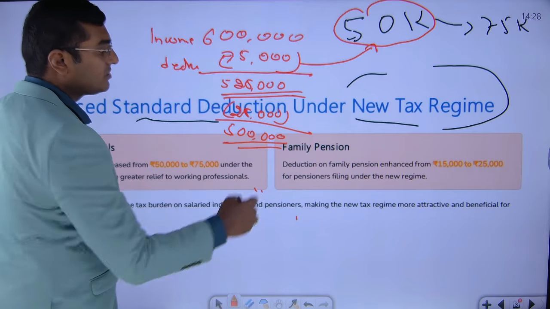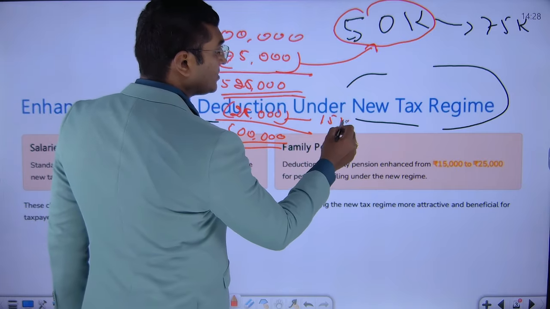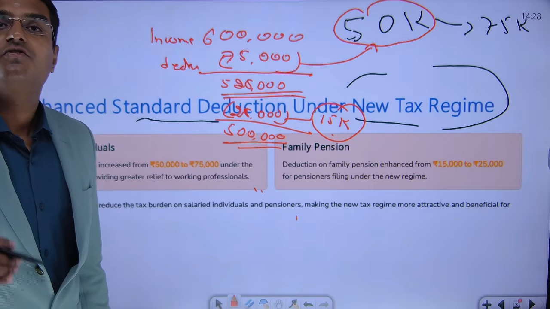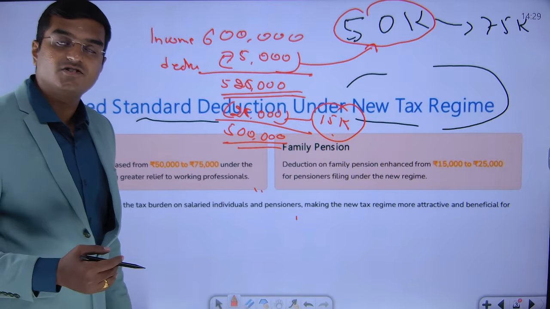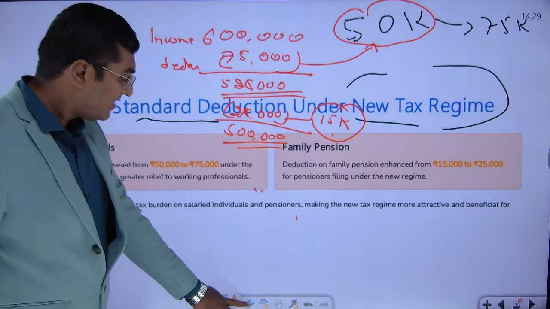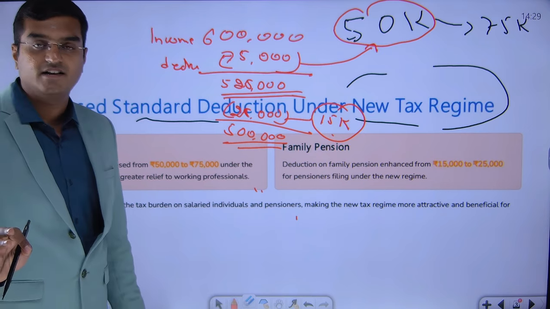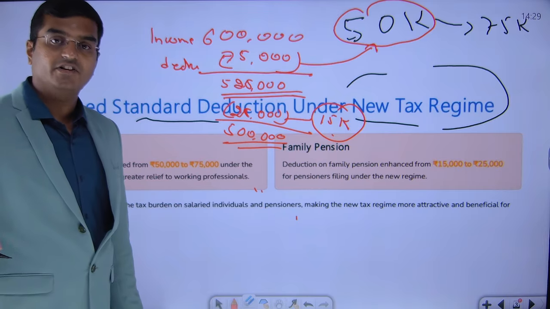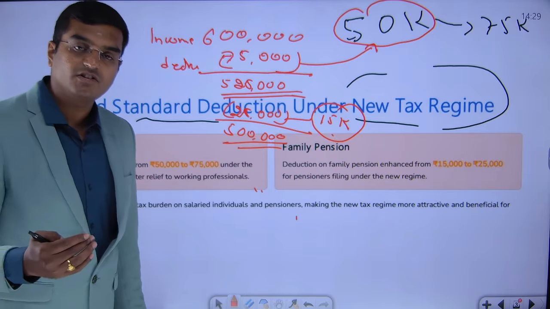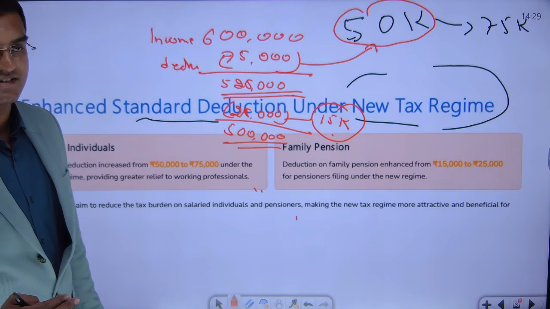So please make a note of this also. Earlier, instead of this 25,000 rupees, what was the amount? It was only 15,000. So this 15,000 rupees got increased to 25,000 rupees. So that is a major change which we see in this particular amendment. Okay, friends, clearly in respect of deductions, two changes. One is the 50,000 rupees standard deduction, it got increased to 75,000 standard deduction. Similarly, in case of family pension, there was a deduction of 15,000 rupees which got increased to 25,000 rupees. So this is one of the changes that we can see.